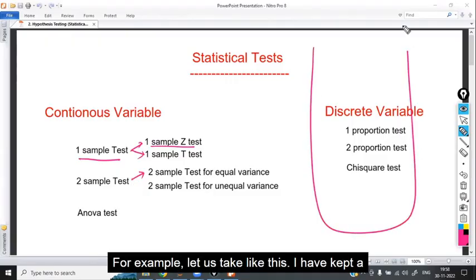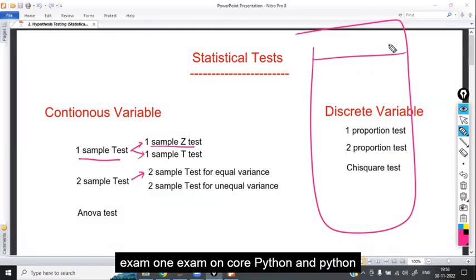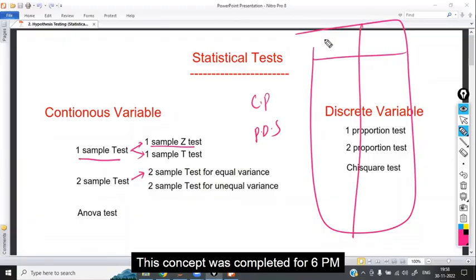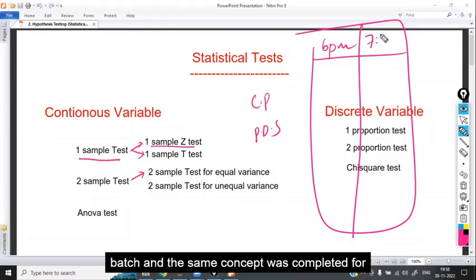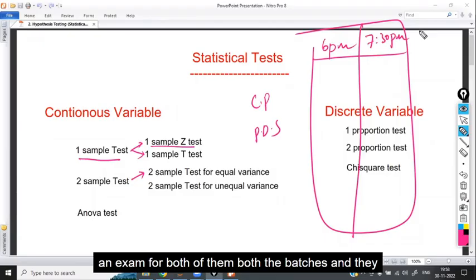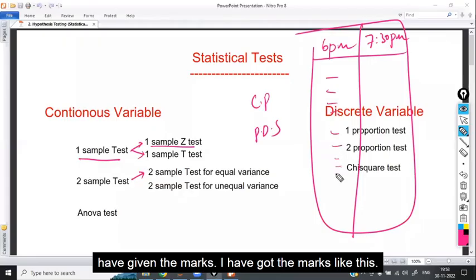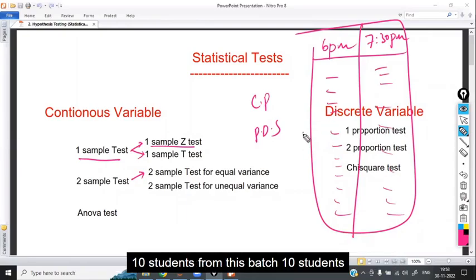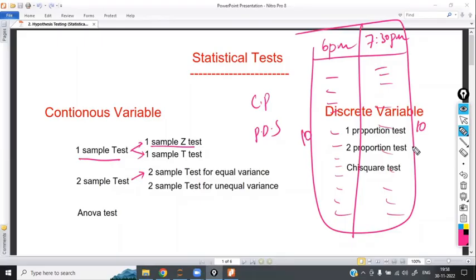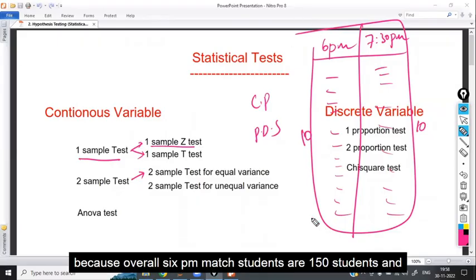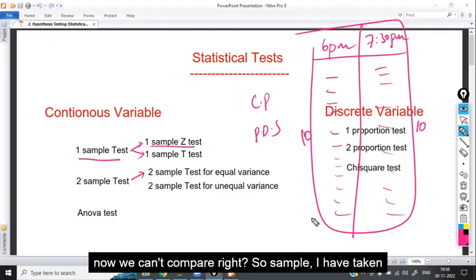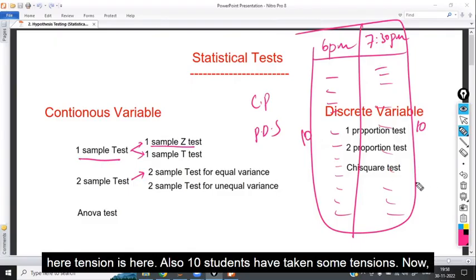For example, let us take this. I have kept one exam on core Python and Python for data science. This concept was completed for the 6 p.m. batch, and the same concept was completed for the 7:30 p.m. batch. I kept an exam for both batches, and they gave their marks. Multiple students are there, and I randomly took 10 students from this batch and 10 students from that batch. Overall, the 6 p.m. batch has 150 students and yours has 180 students, assume. We can't compare everyone, right? So I have taken a sample of 10 students here and 10 students there.